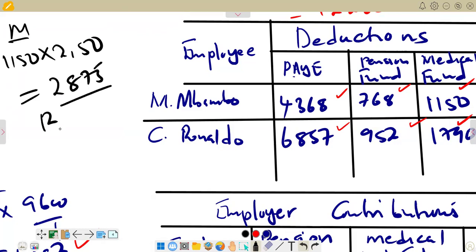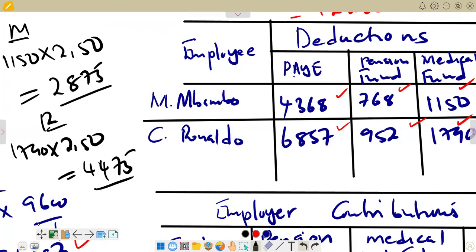Then for Ronaldo, we do the same. We have got 1,790, then we multiply by 2.50. And the answer that you are supposed to get there is 4,475. So we are going to pick them as they are: 2,875 for Mbambo, 4,475 for Ronaldo.